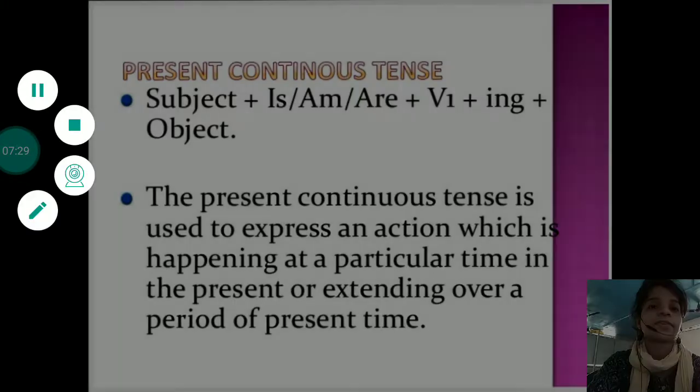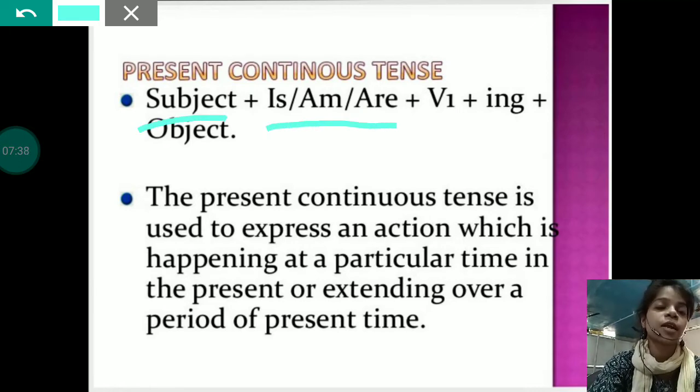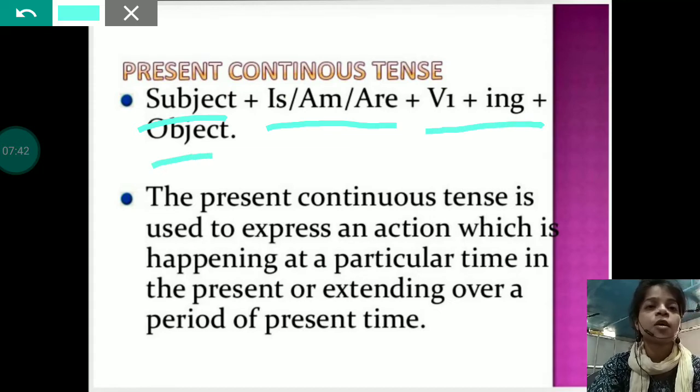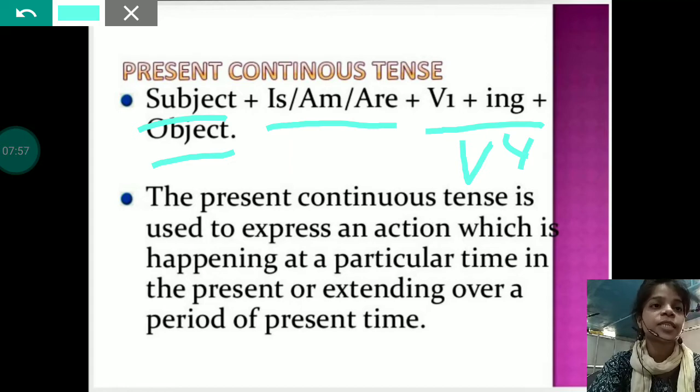And if we have to discuss the structure, then it will be subject plus is, am or are plus first form of verb plus ing and then object. That means subject and after that auxiliary verbs is, are or am, then fourth form of verb and then object. This is the structure of present continuous tense.